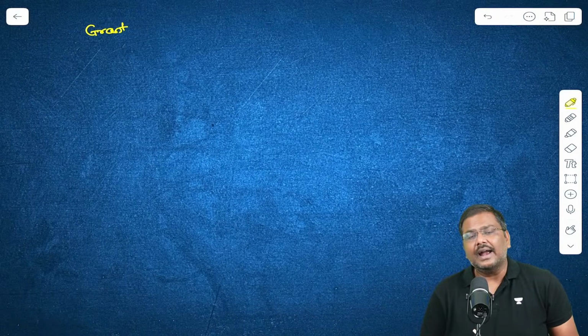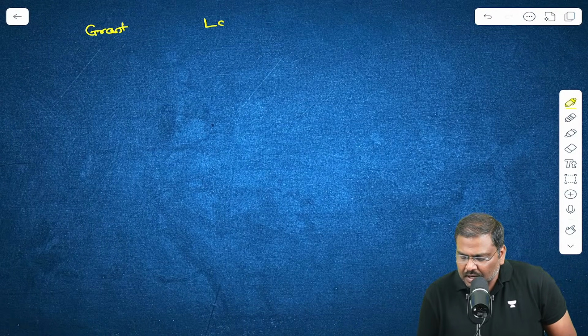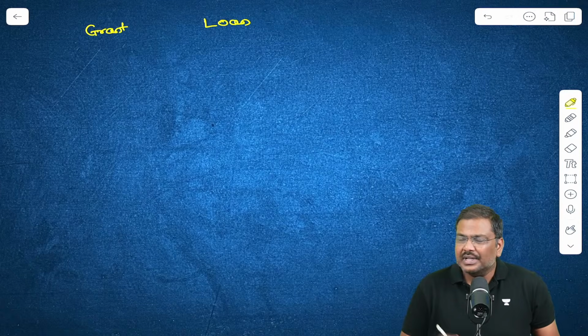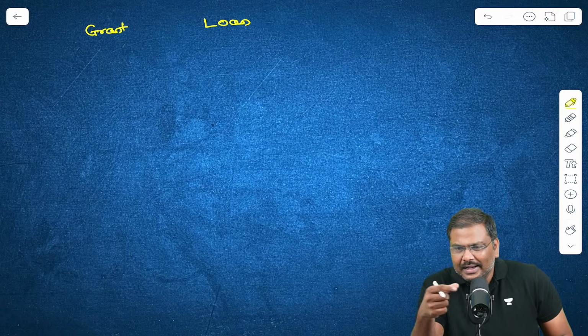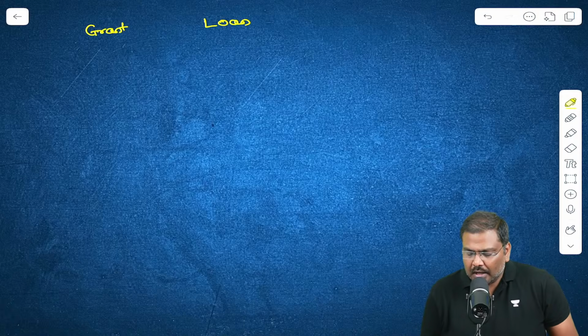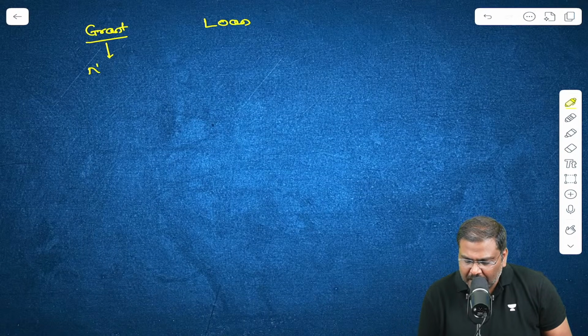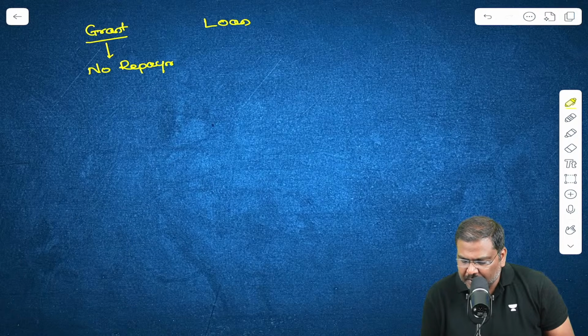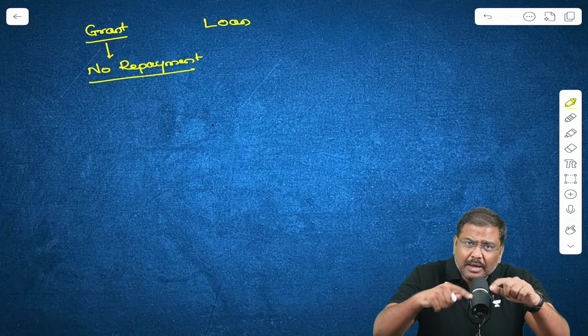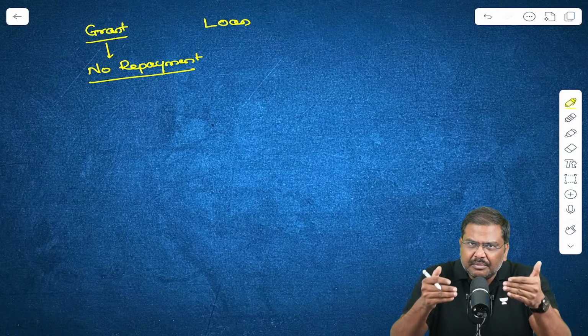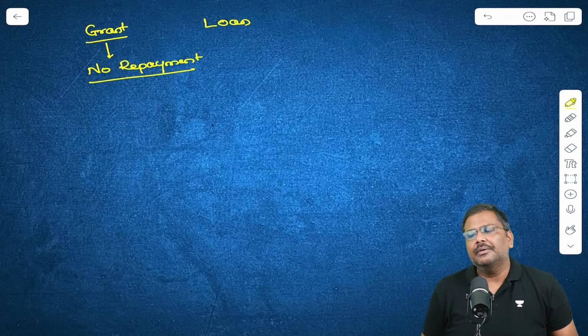What is the difference between a grant and a loan? Is the term okay with all of you? Please do let me know right now. When you receive a grant, there is no repayment. You have received the money, you will not repay the money.